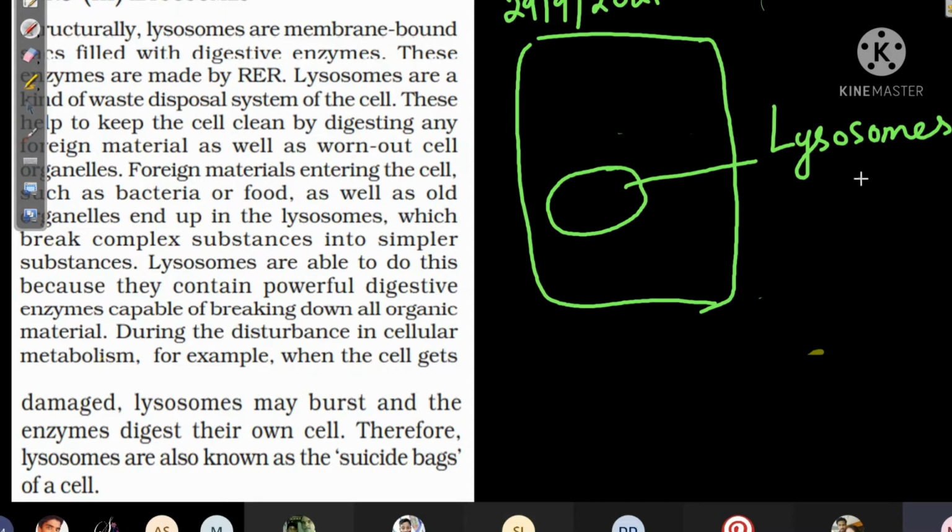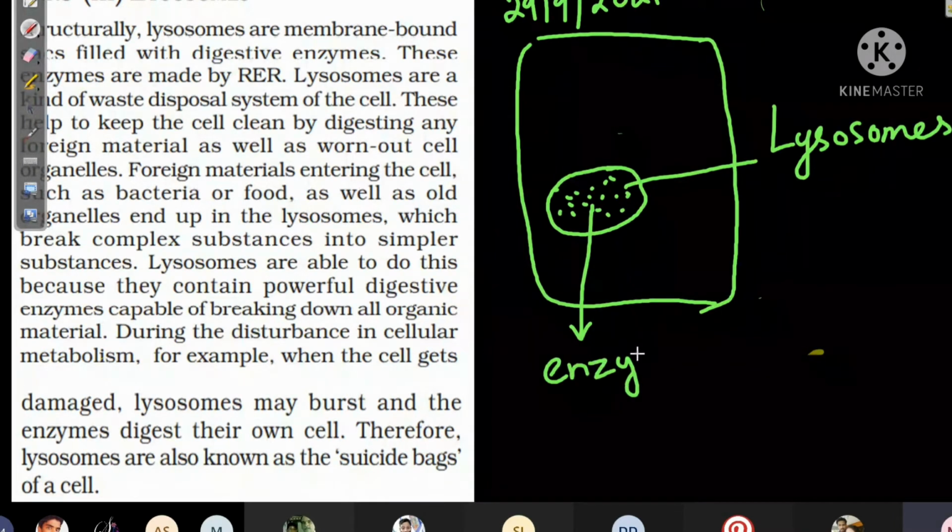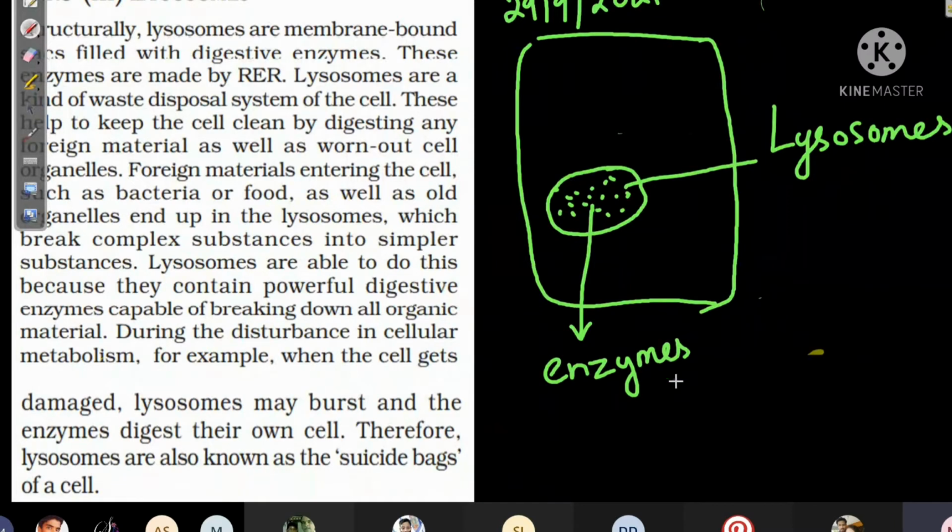So there are lysosomes. They are present both in plant and animal cells. Lysosomes are those cell organelles that have some enzymes present inside them. Enzymes are chemicals. They are made of proteins.